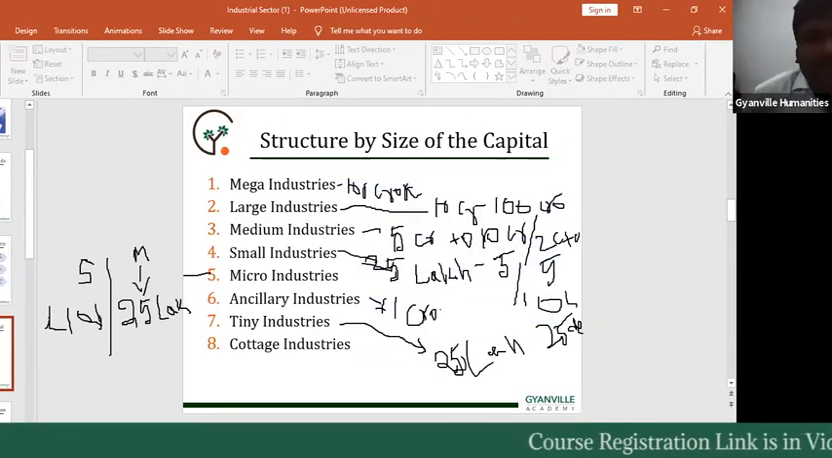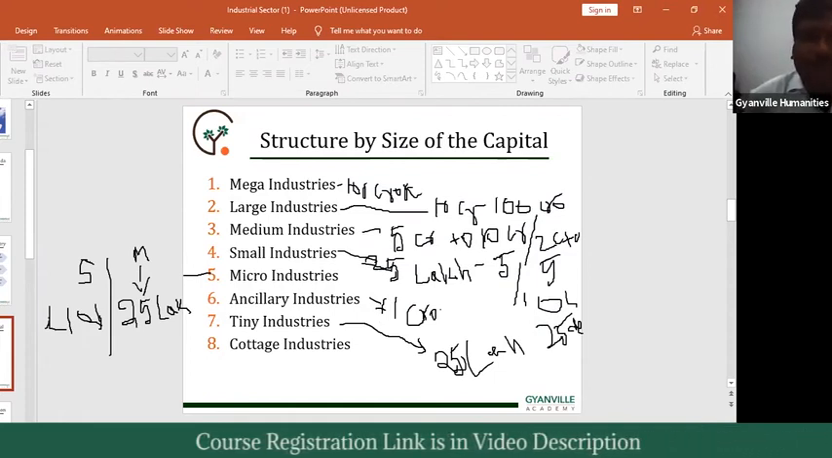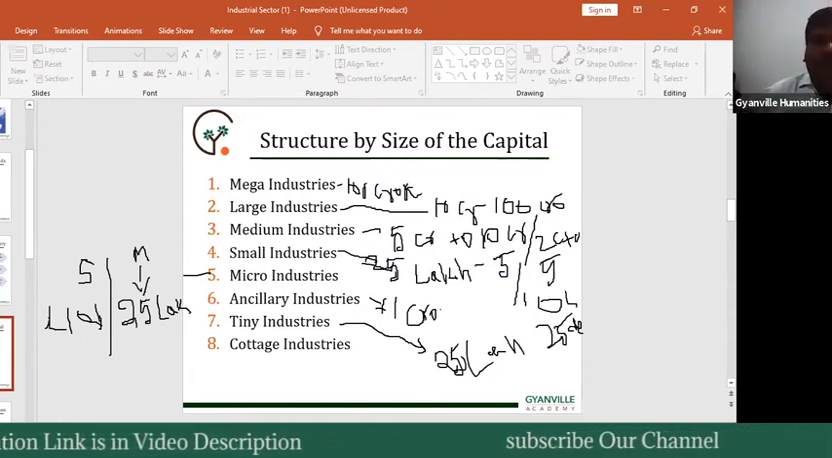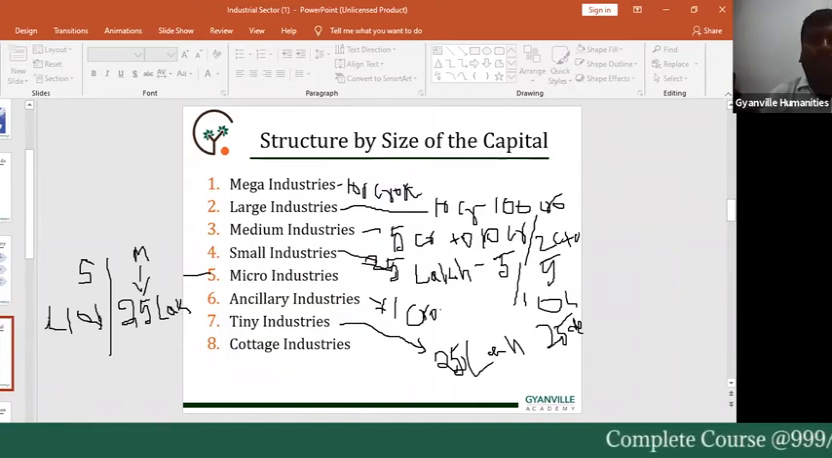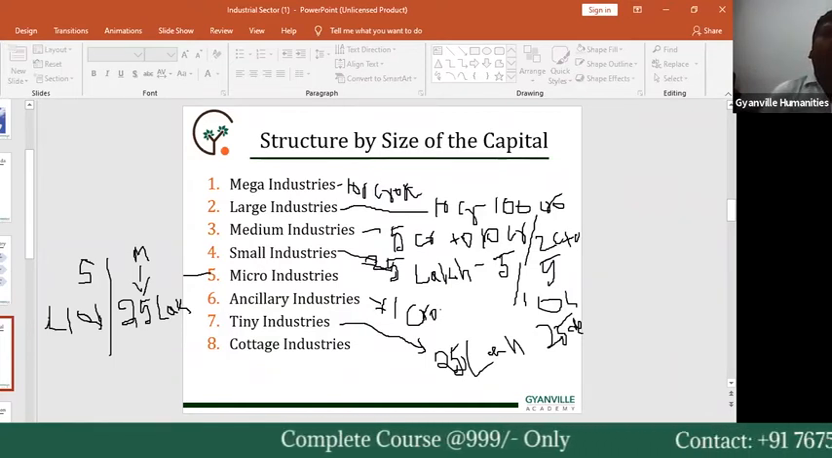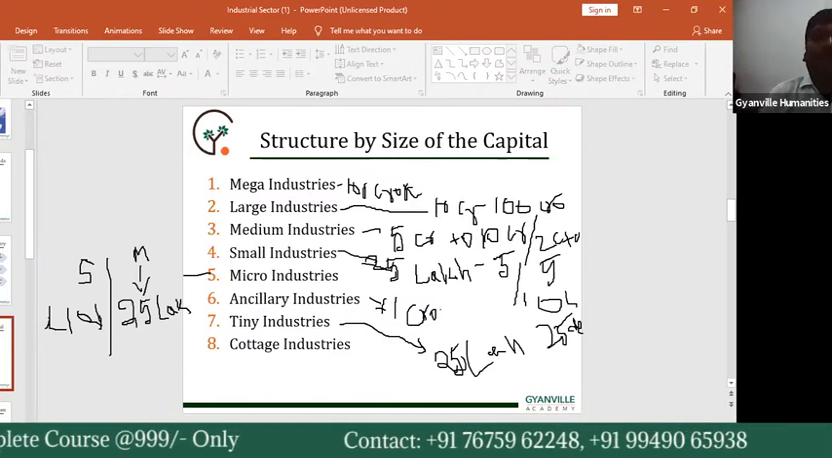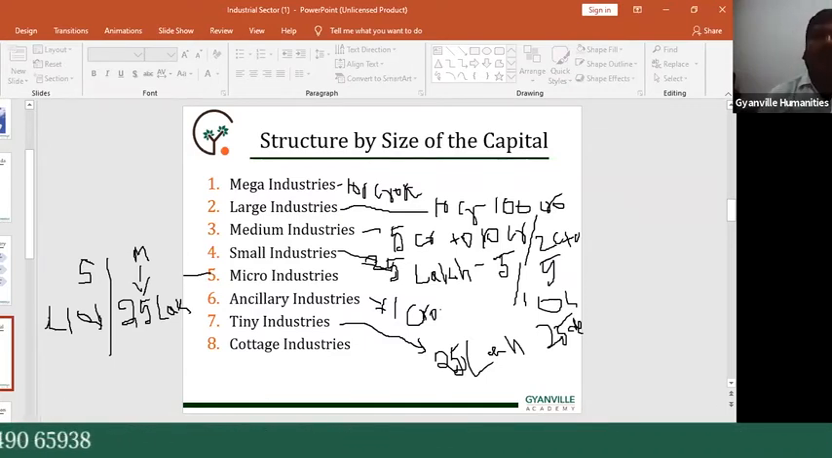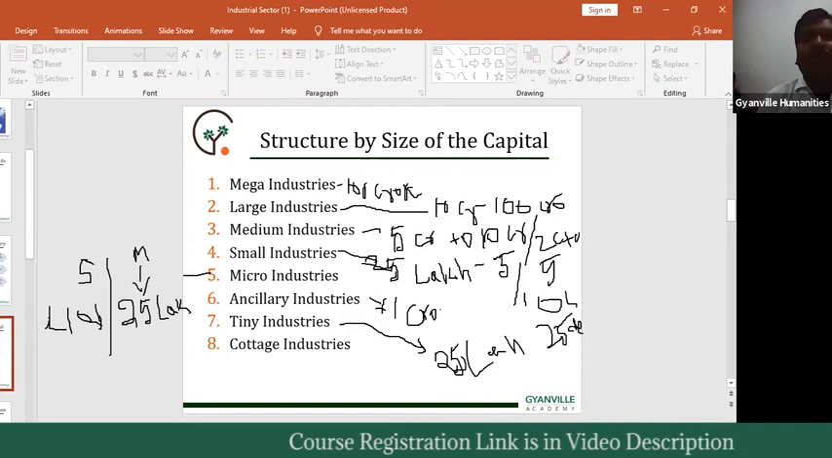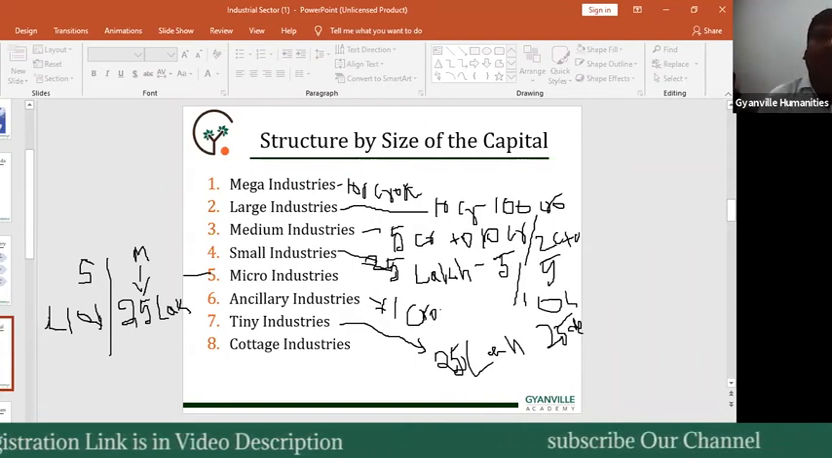The first 5 are the main categories, especially based on the capital. Mega industries: invested amount more than 100 crores rupees. Large industries: investment amount 10 crores rupees to 100 crores rupees. Medium industries: 5 crores rupees to 10 crores rupees in the manufacturing field.